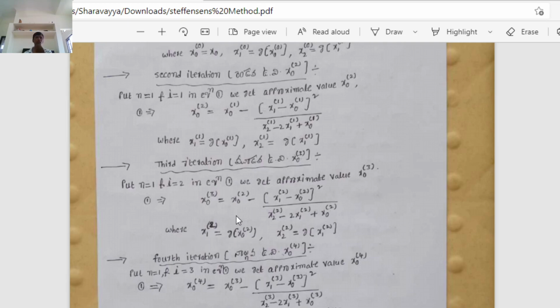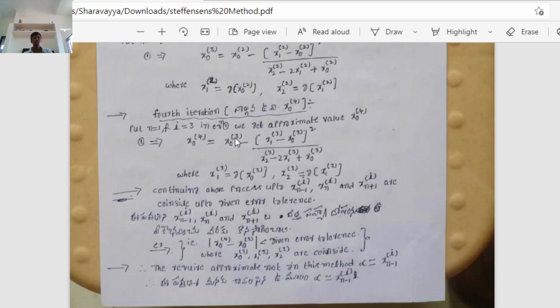Therefore where we know that x naught to the power of 2 is the second approximate value. Therefore x1 to the power of 2 equal to g of x naught to the power of 2. Next x to the power of 2 equal to g of x1 to the power of 2. Similarly when fourth iteration, నాలుగో ఉజ్జాయింపు విలువ x naught to the power of 4, put n equal to 1, i equal to 3 in equation 1, we get approximate value x naught to the power of 4.